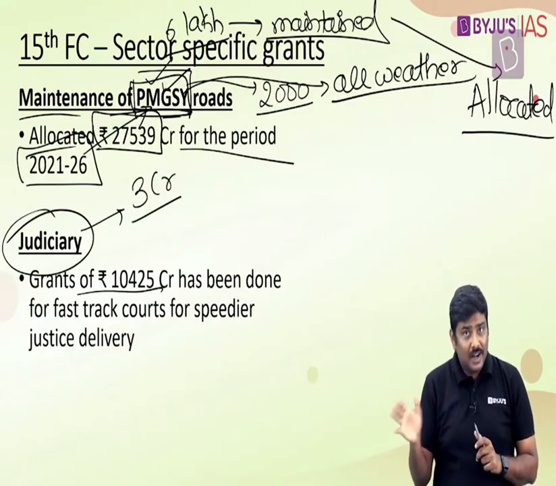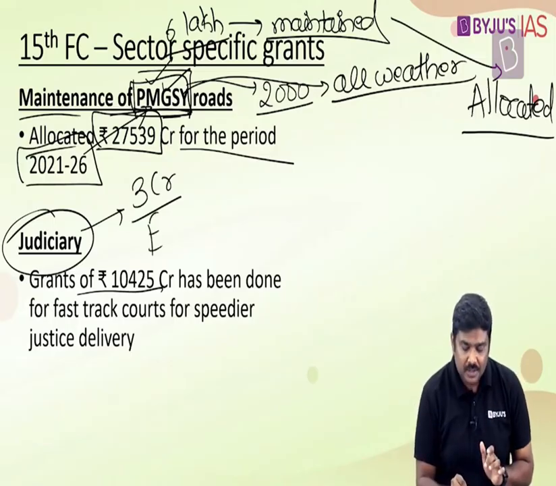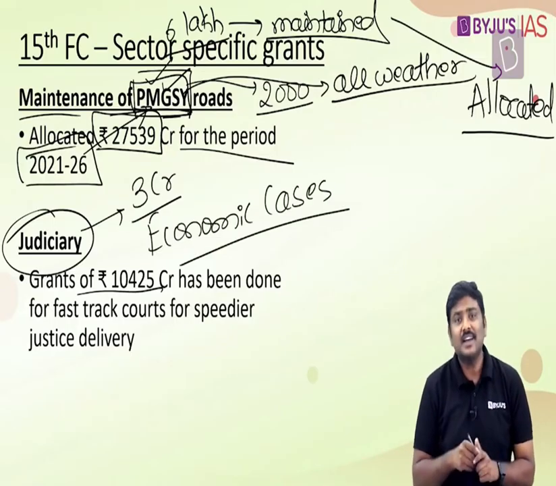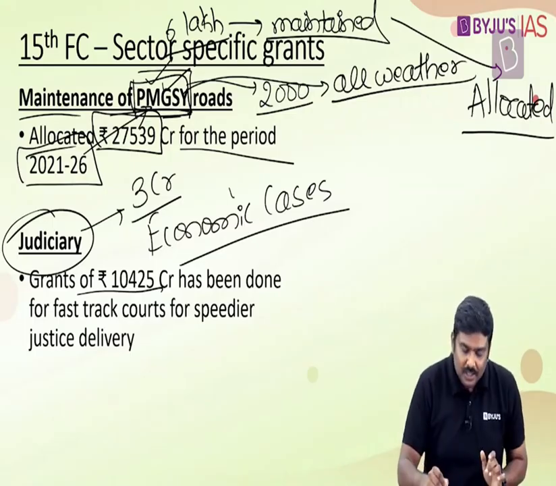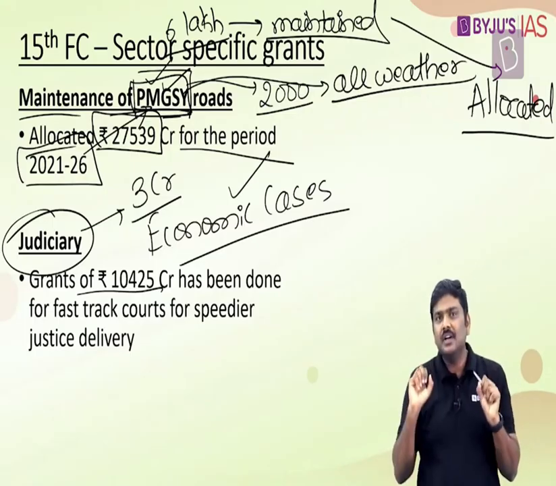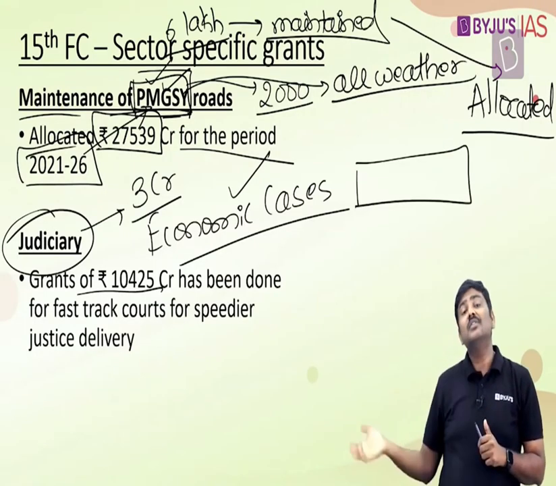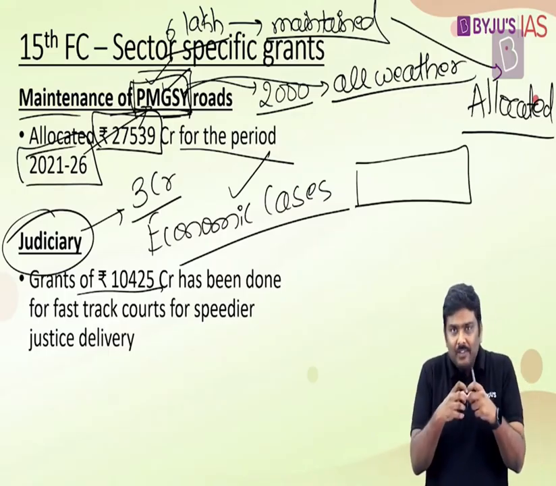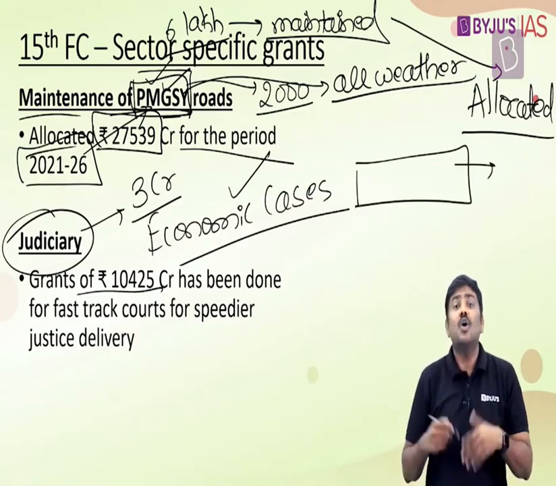On the other hand, not just related to the idea of civil cases here, what about the economic cases? What about the economic cases where certain economic assets are getting stuck up? With the delay in the justice delivery, what happens is the time period which is taken for resolving these economic cases will be extended. For example, imagine a stretch of highway has to be constructed. Somebody will file a public interest litigation. The case will be taken up. The delay will happen. As a result of this, it will happen that the construction cost might increase.